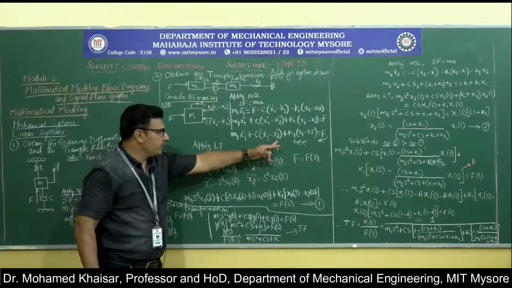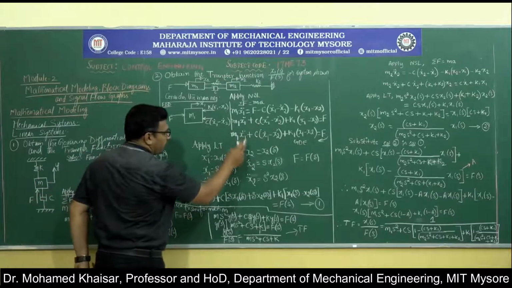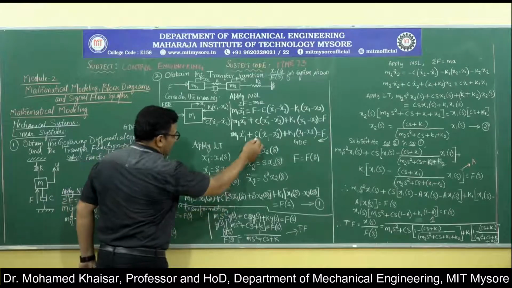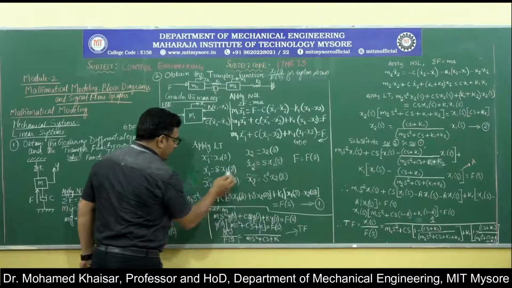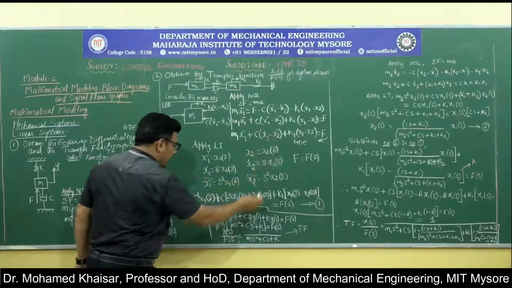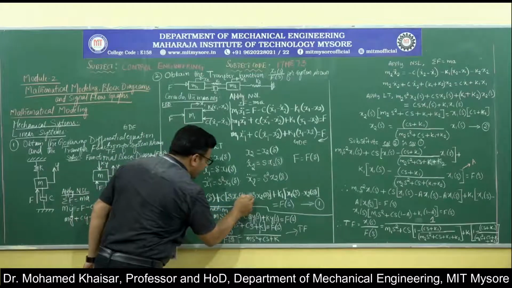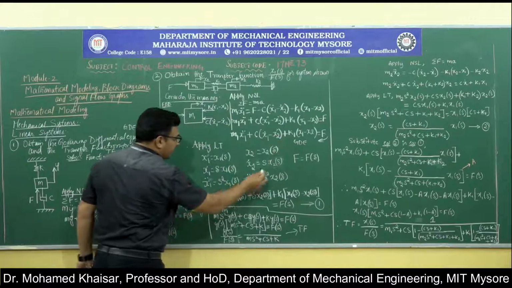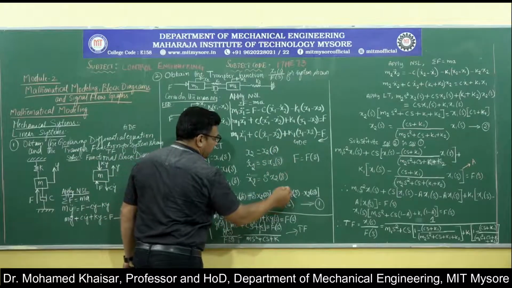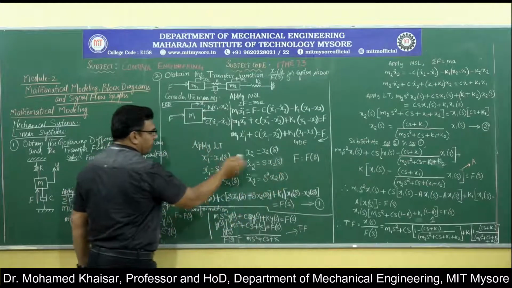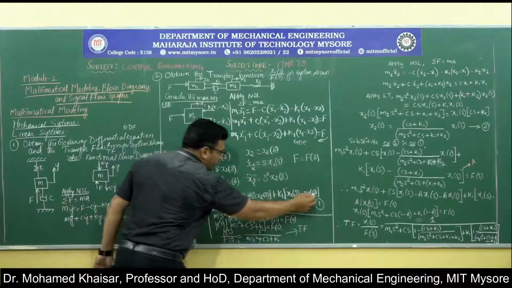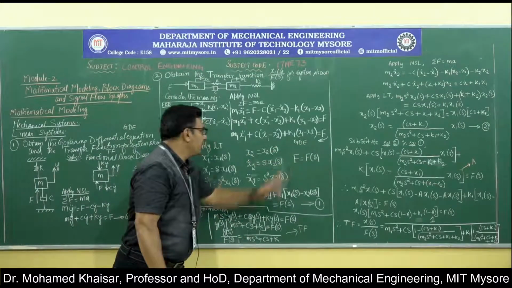Once we apply this Laplace transformation to the governing differential equation, in place of m1 x1 double dot we get s square into x1 of s, plus c as it is, open the bracket, then x1 dot is s into x1 of s, then minus x2 dot, which is s into x2 of s, that is what we have replaced here, close the bracket, plus k1 as it is, open the bracket, x1 of s, then minus x2 of s, close the bracket, that is equal to F of s.